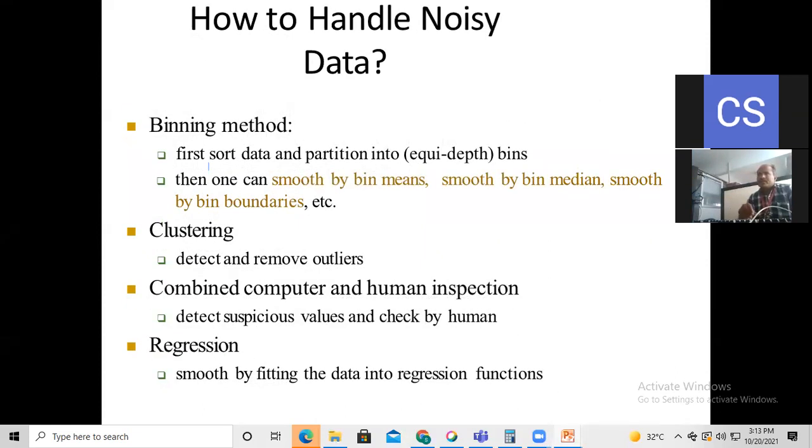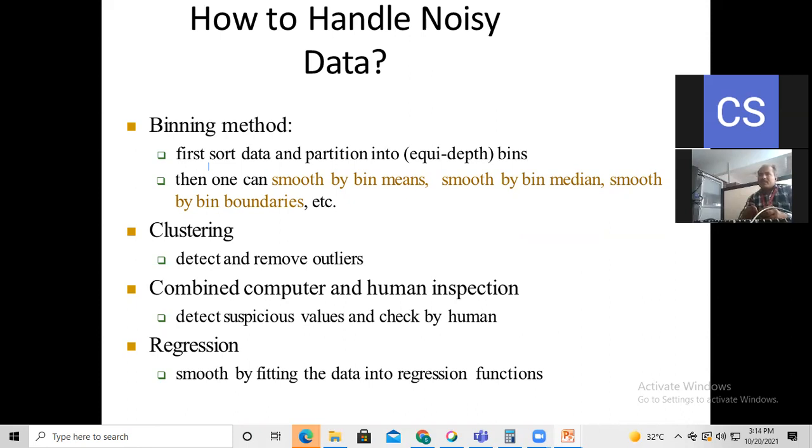Now, how to handle the noisy data here? We can consider the binning method. So, what is the binning method here? The binning method is nothing but a type of sorting the information, sorting the records. Okay, you know about sorting. We can arrange any database or any numbers in ascending or descending order. That is one type of sorting method, like we have bubble sort, heap sort, and merge sort. Like that, the binning method is there.